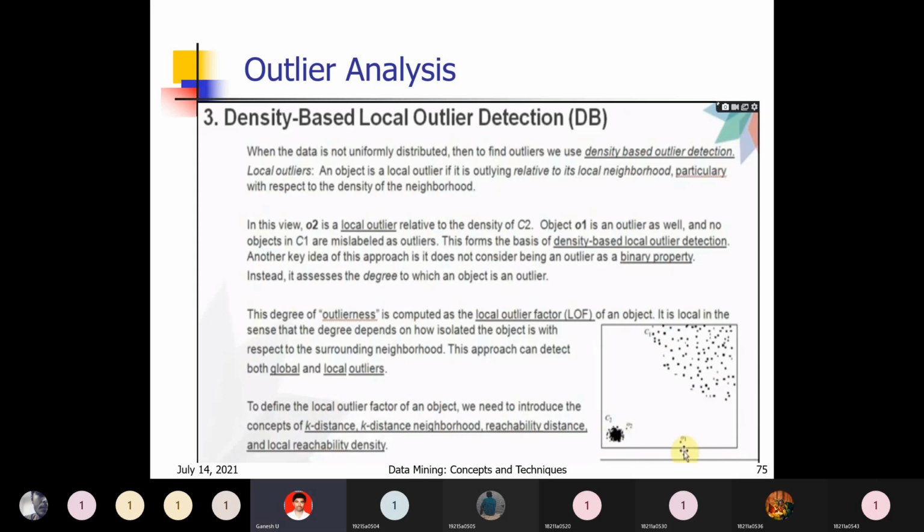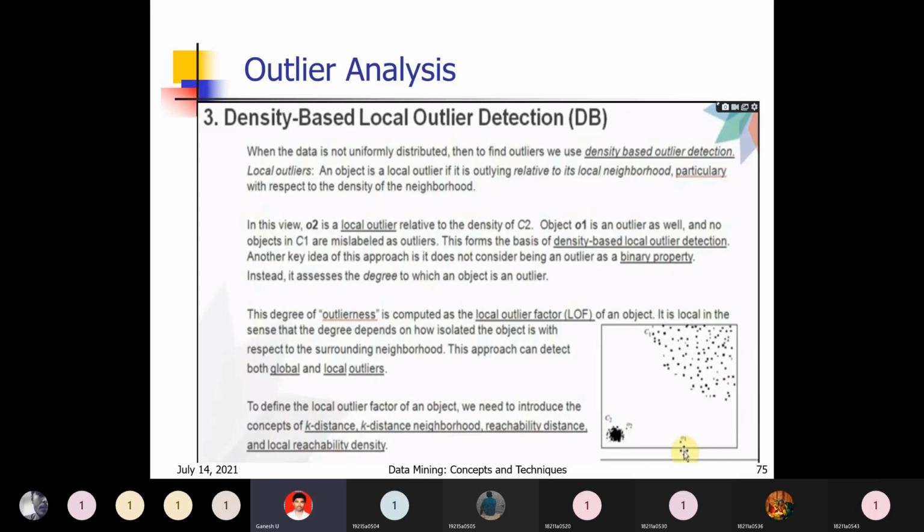So this forms the basis of density-based local outlier detection. Another key aspect of this approach is that it does not consider being an outlier a binary property. Instead, it assesses the degree to which an object is an outlier.